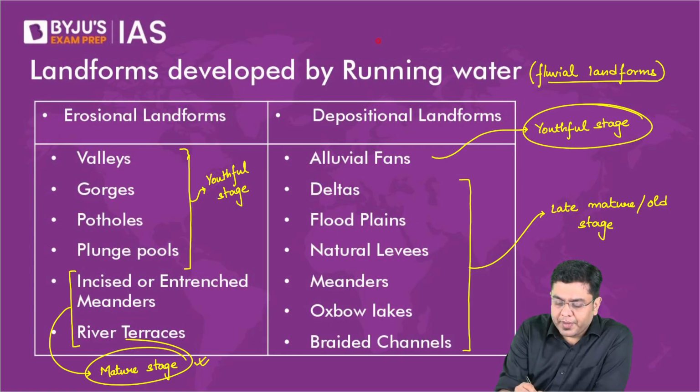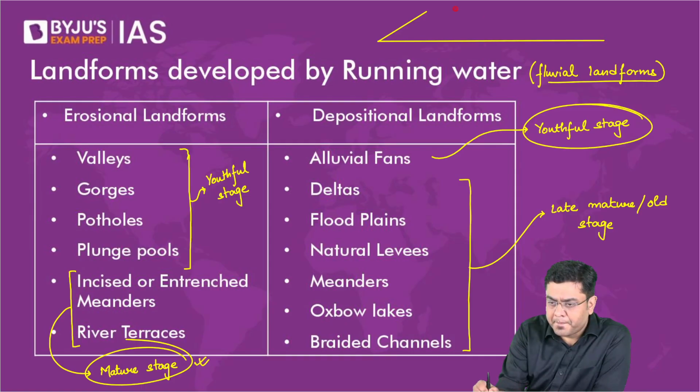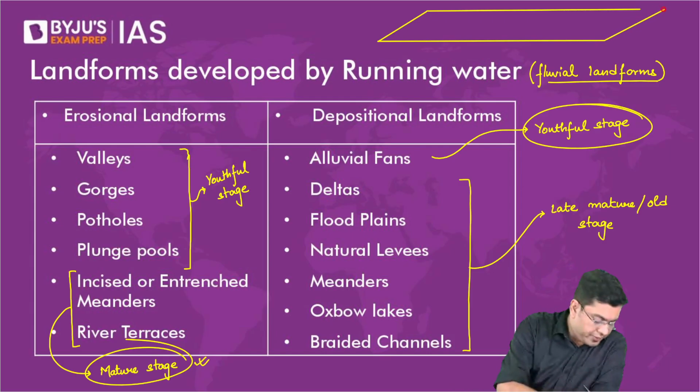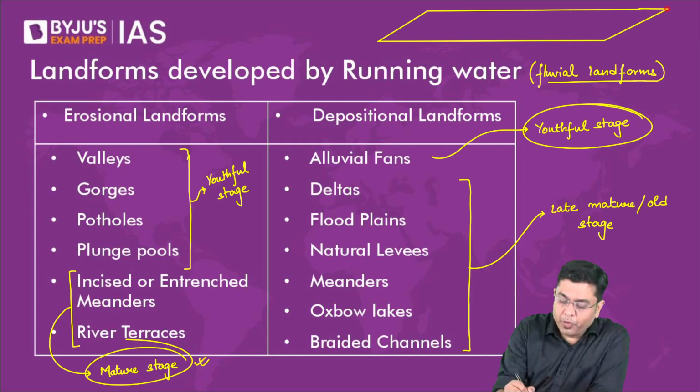So here, let's suppose this is a large land mass. Now, let's suppose there is a river which is flowing through here.